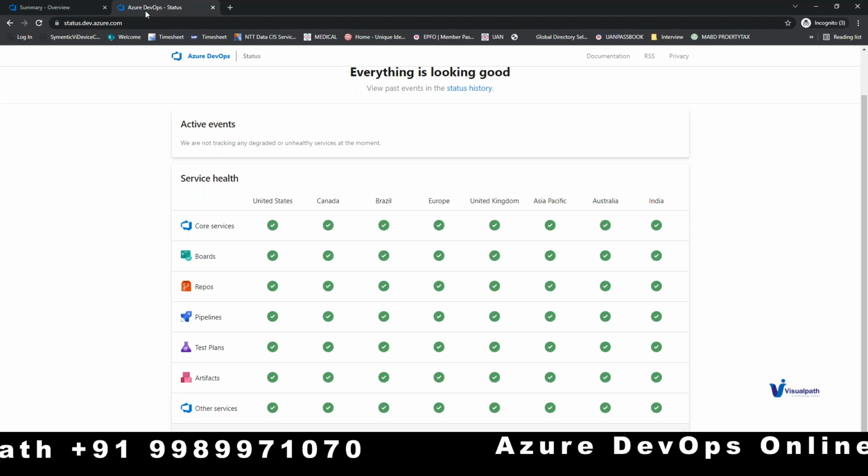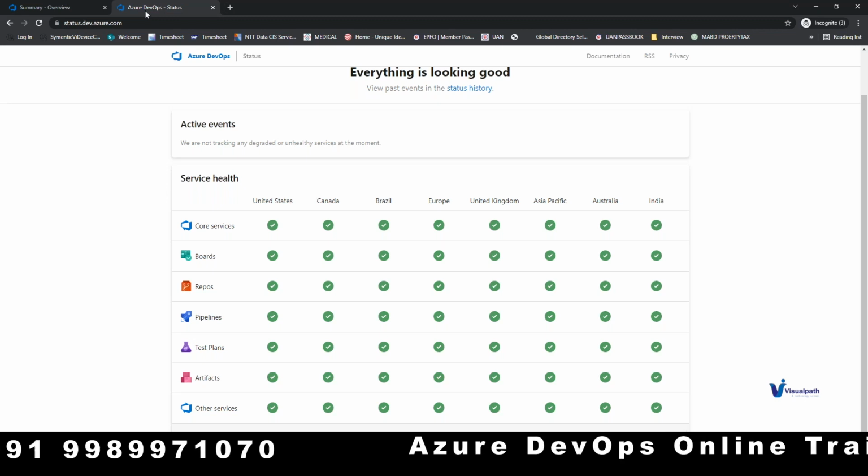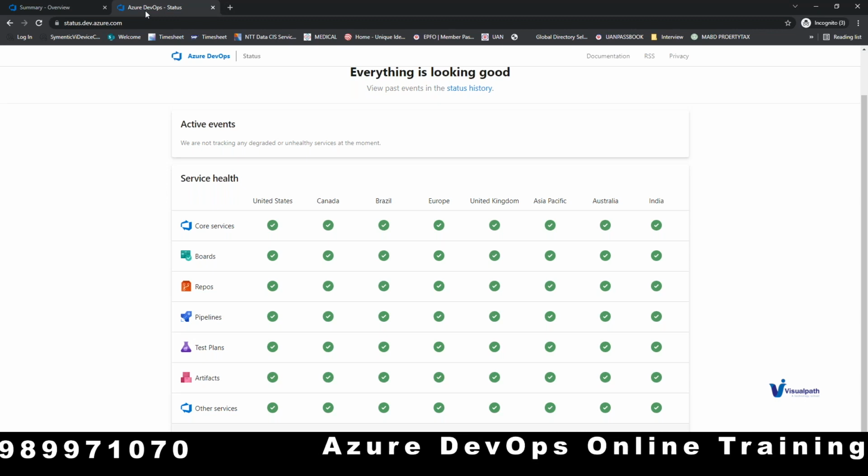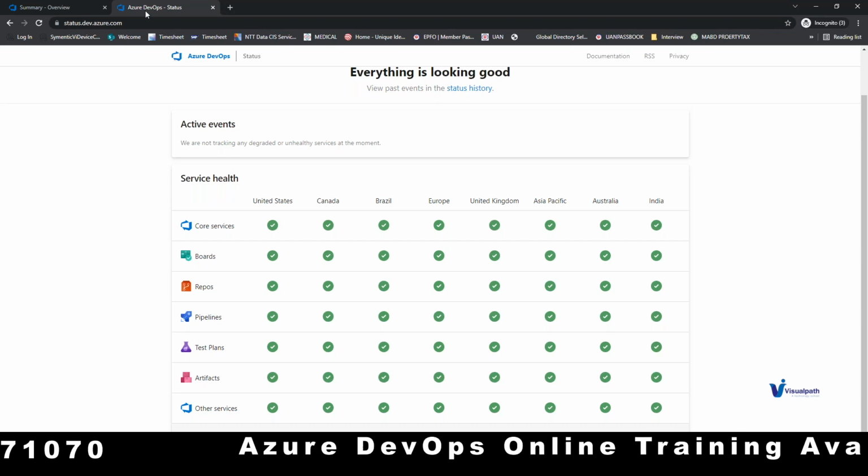Okay, and any challenges currently being faced by Microsoft Azure DevOps will be listed in the active events.